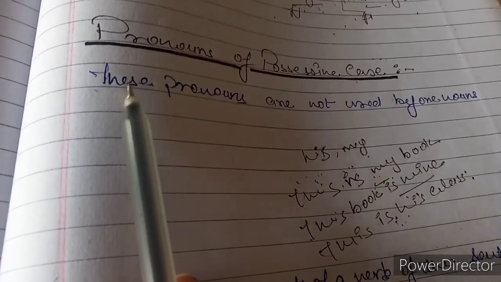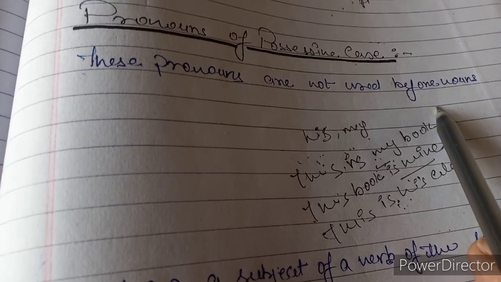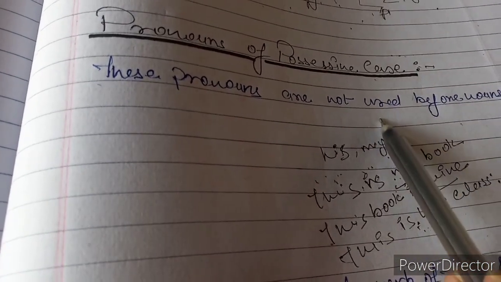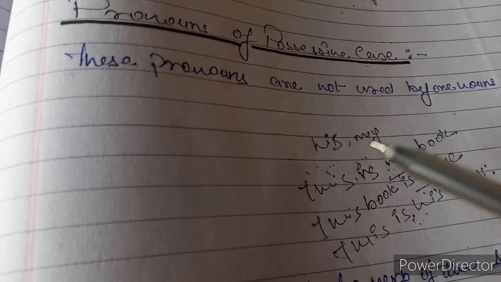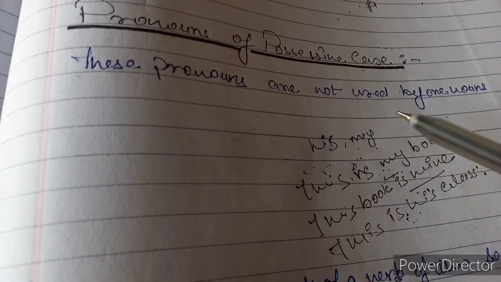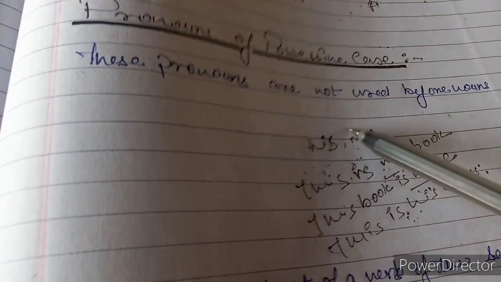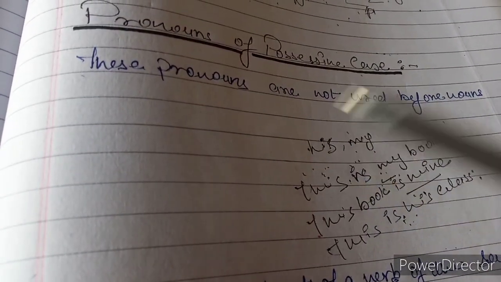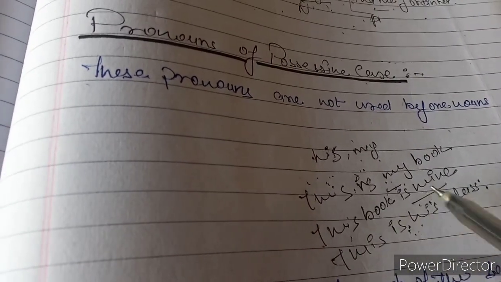Possessive pronouns are not used before nouns. Possessive adjectives are used before nouns, but possessive pronouns are used separately, not before any noun. Like this book is mine.